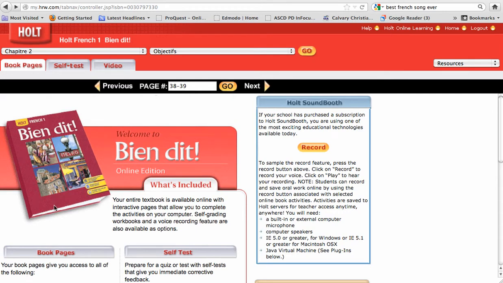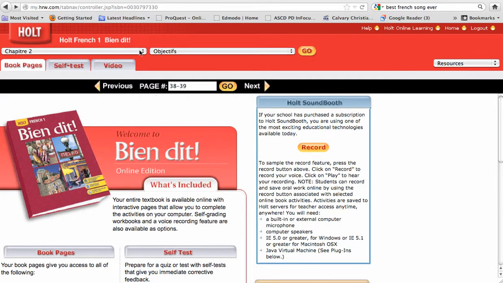We're getting ready to step into chapter 2 of our iText, and we're going to be reviewing some things we've already touched on and building some new concepts in. So as we launch ahead, let's not forget the stuff that we learned from the first chapter, and we'll move on to the next chapter. As you see, I've logged on to my.hrw.com, entered my username and password, and it jumped me to the first page of the book.